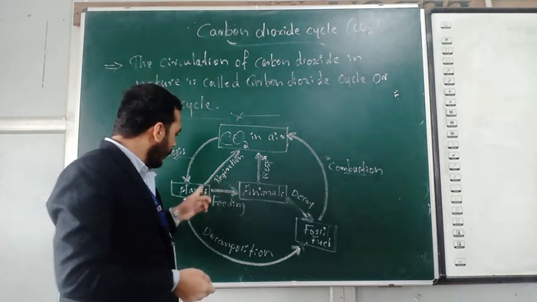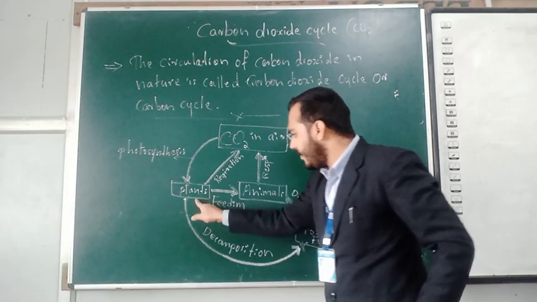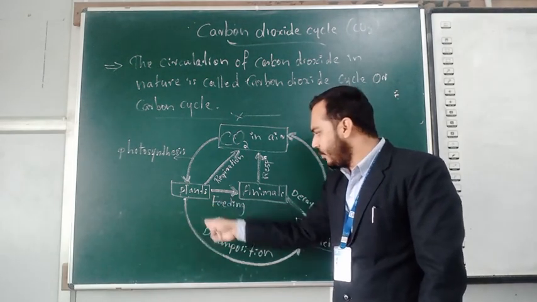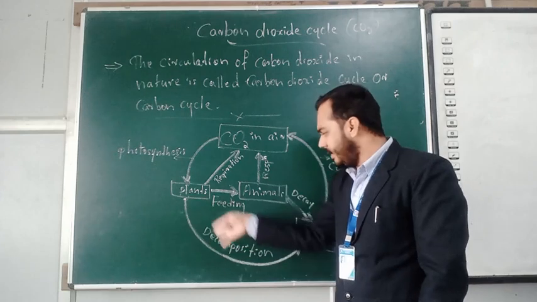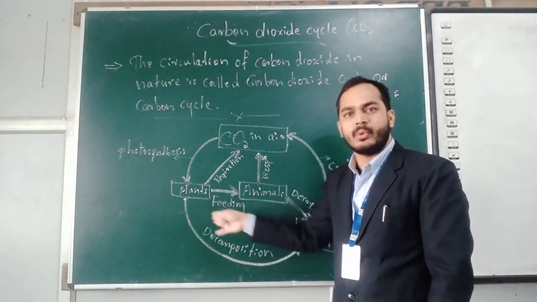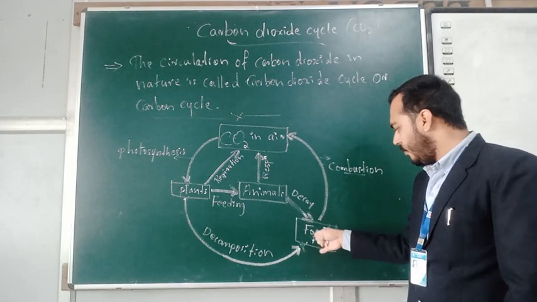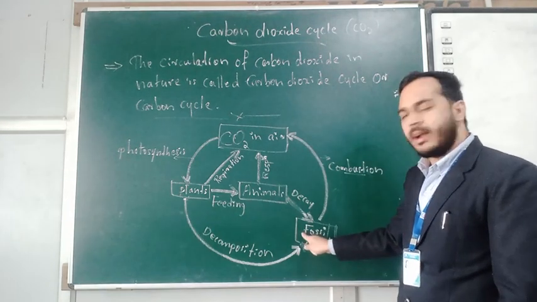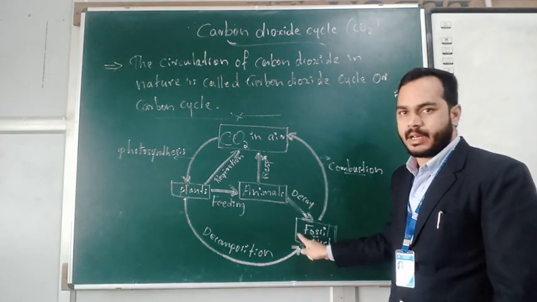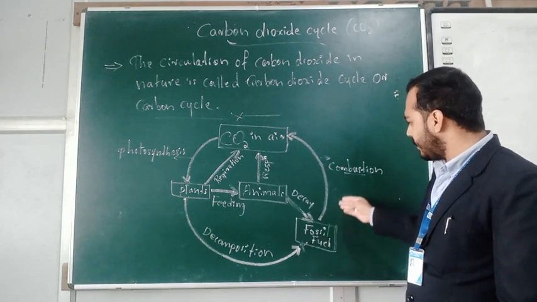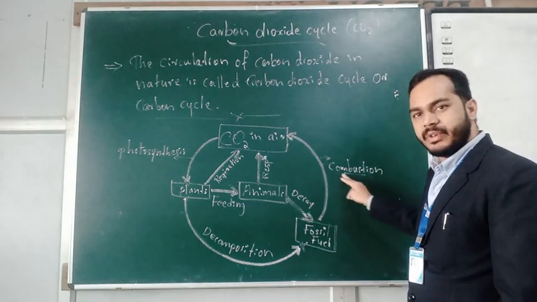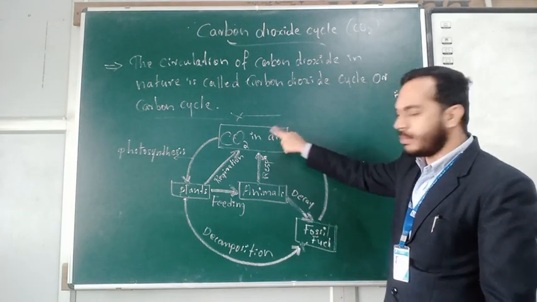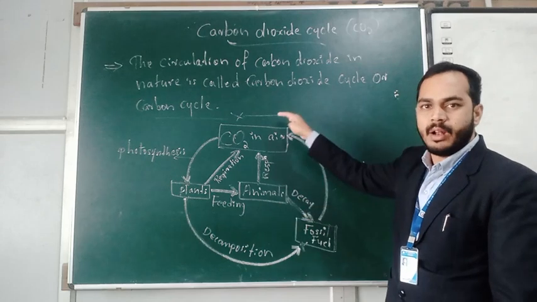The next is the plants. After a long time, after a few years, what happens? The plants also die and go through the decomposition process. So what happens after decomposition? That turns into fossil fuels. The fossil fuel is also rich in carbon dioxide content. So now after this, through the combustion process, the carbon dioxide is released into the atmosphere again. So this carbon dioxide again comes to the atmosphere.